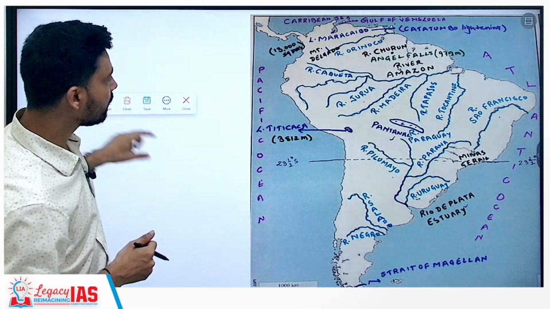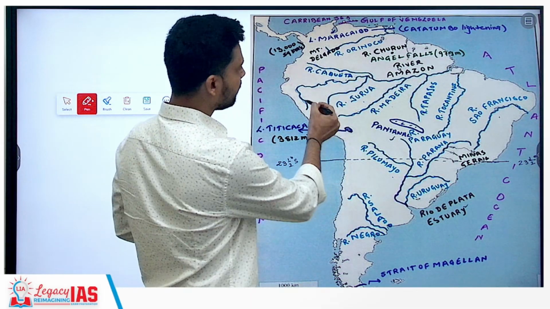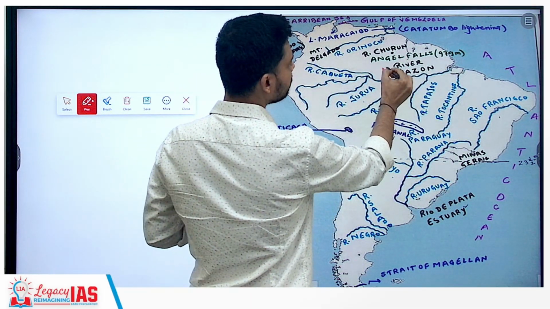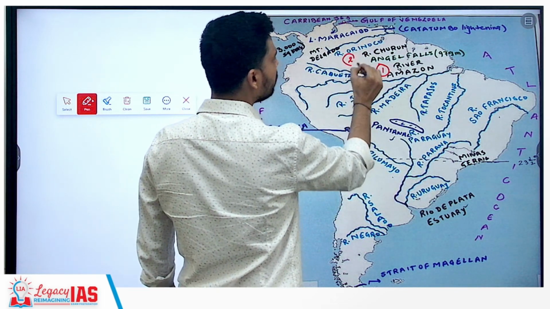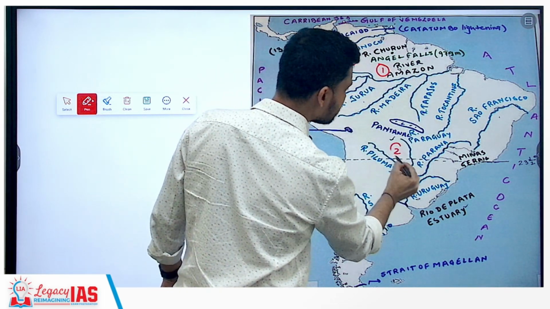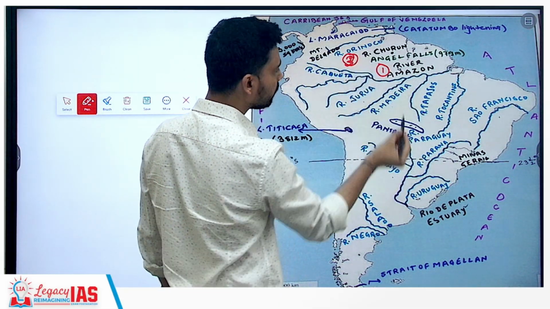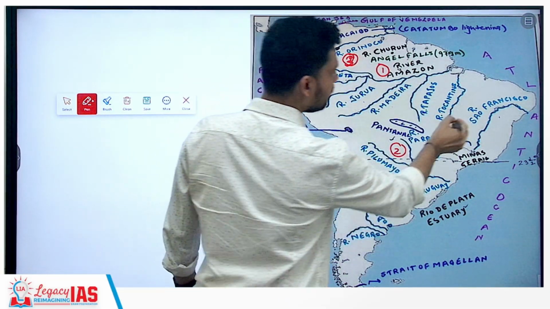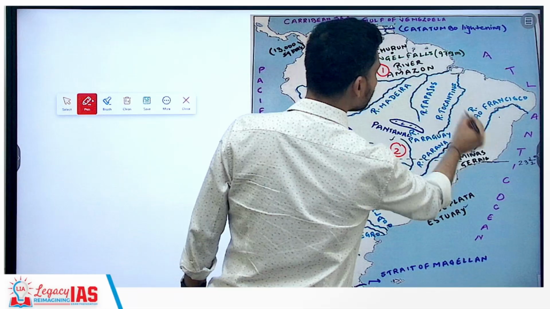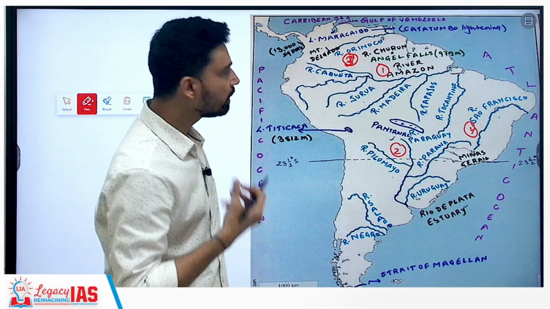Now again, if you take a look at the important rivers apart from the four that we have discussed, as I told you, this is the river Amazon, the largest river system in South America. Then you have the river Orinoco. Then second one is river Paraguay, Parana system. Third is river Orinoco here, and the fourth one we have discussed is river Sao Francisco in Brazil. Apart from that, you have several other rivers also. You should know the name at least.